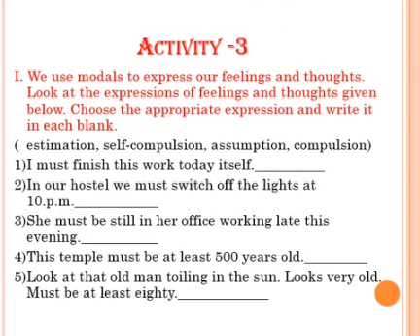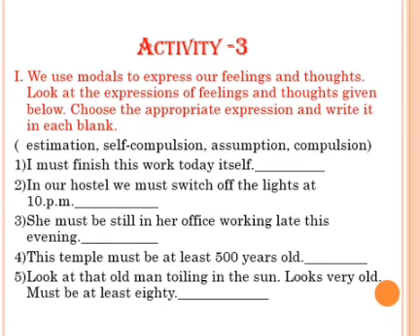Second question. In our hostel, we must switch off the lights at 10 p.m. Third question. She must be still in her office working late this evening. Fourth question. This temple must be at least 500 years old. Fifth question. Look at that old man toiling in the sun. Looks very old. Must be at least 80.